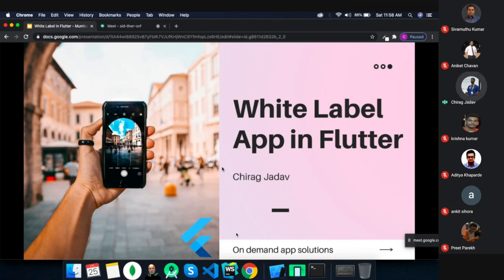But if somebody has already built a feature and you can just add it to your product or application, it takes much less time to integrate and fulfill your application requirements. And yeah, that's the concept of a white label application.